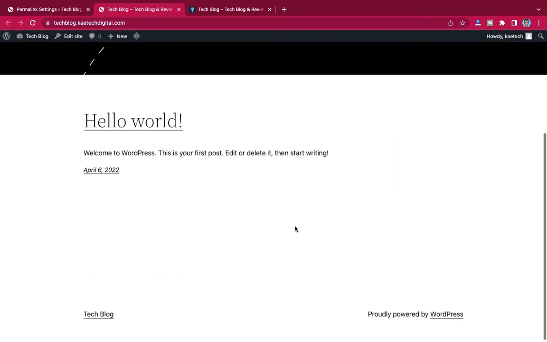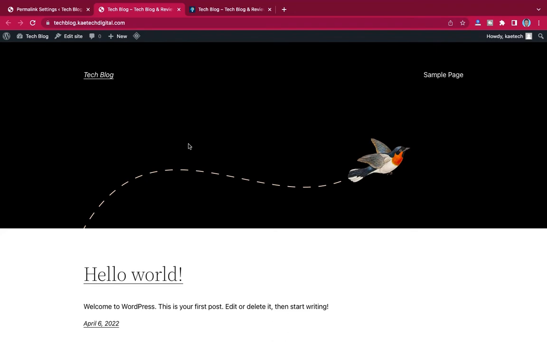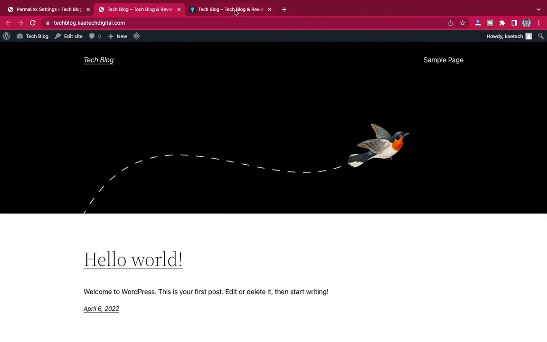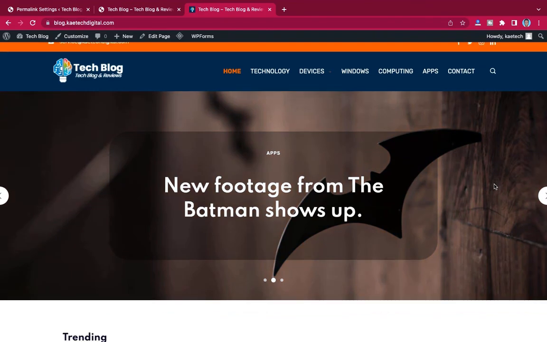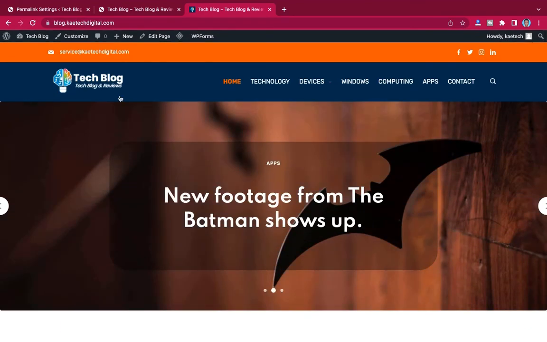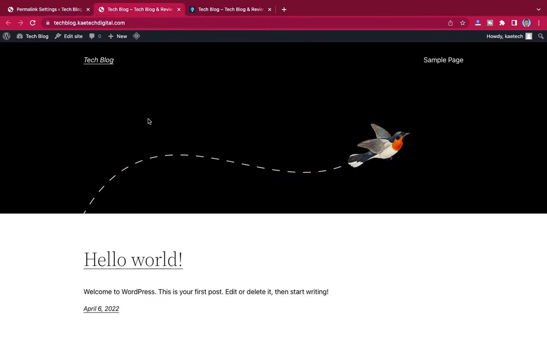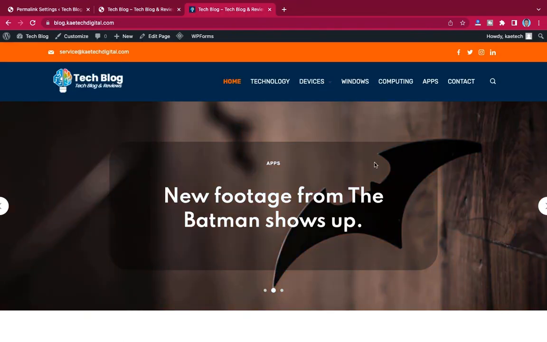If you want to get this amazing design over here, then we need to install a new theme to replace this one, and then we get this beautiful website over here.